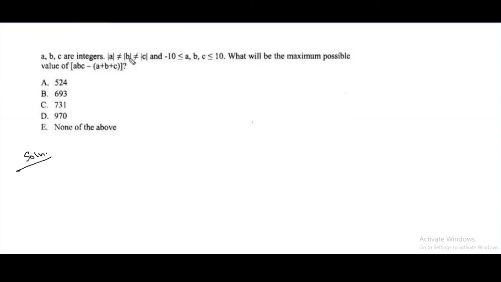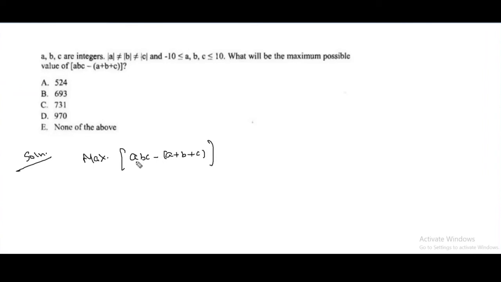A is not equal to B, B is not equal to C, or I should say mod A is not equal to mod B, mod B is not equal to mod C. And they are lying in the range of 10 to minus 10. What will be the maximum possible value of ABC minus (A plus B plus C)? Now, if I take all positive, then I need to subtract the positive sum.